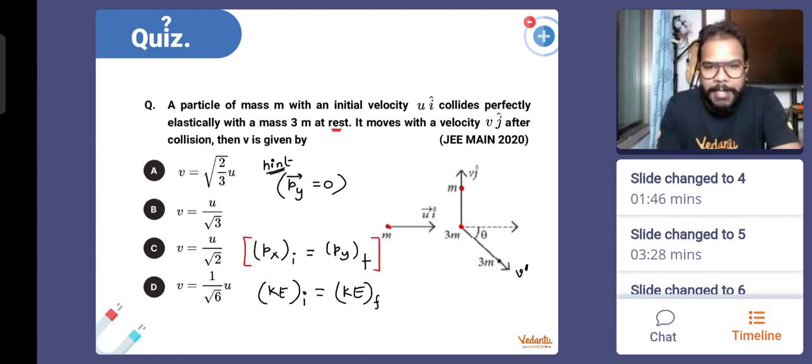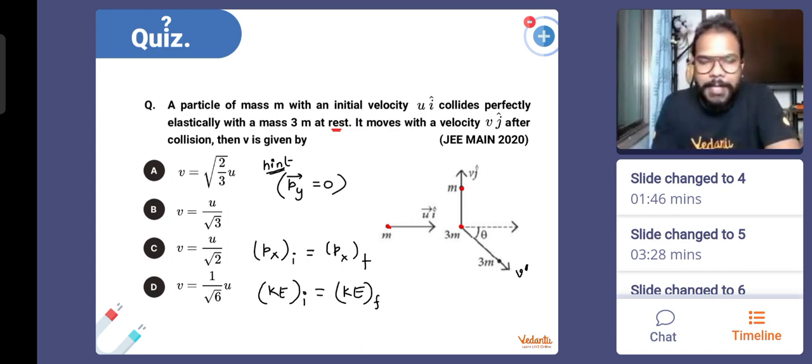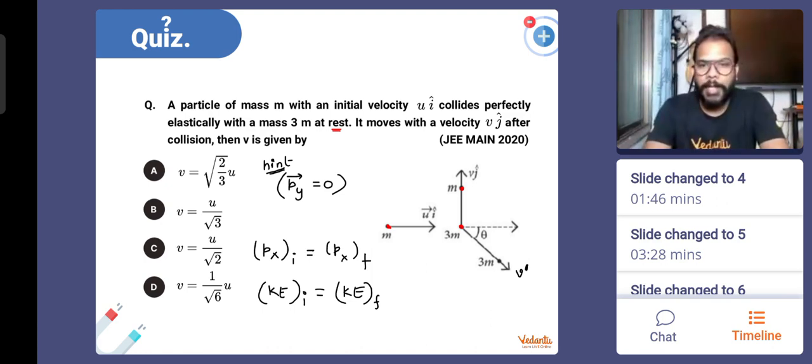That's the first hint. In x direction, the momentum will definitely remain conserved, just like y direction also. And because it is a perfectly elastic collision, kinetic energy of the system will remain conserved. You will require that equation. Okay, start solving, guys. I'll give you 3 minutes for this one. Your first minute starts in 3, 2, and here we go. Start solving. After 1 minute, I'll start the timer. For 2 minutes, I'll give you the timer after this 1 more minute. That means in total, you get 3 minutes.